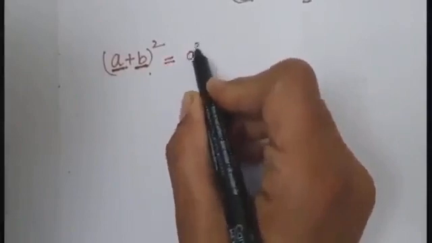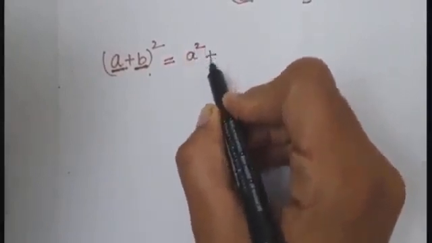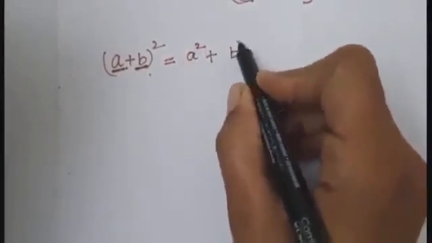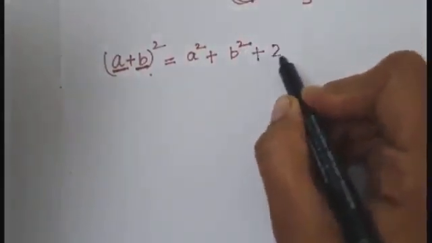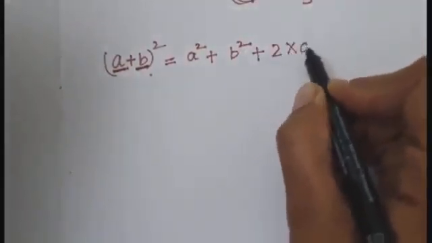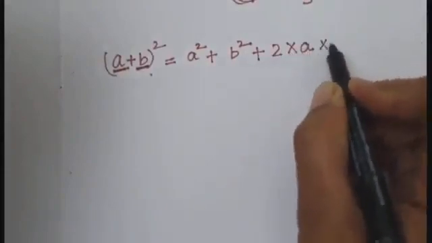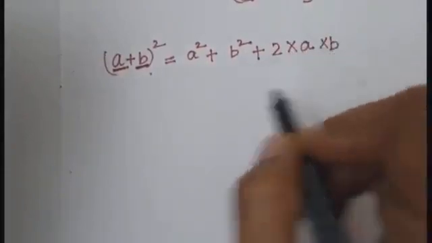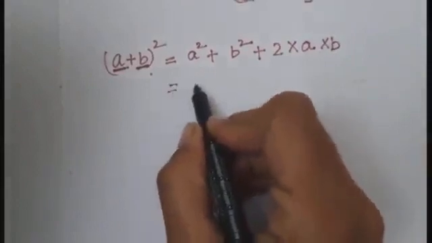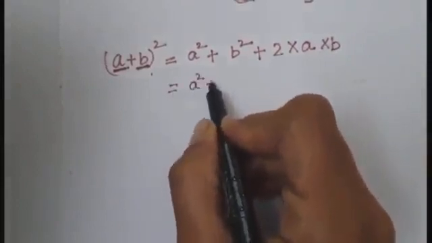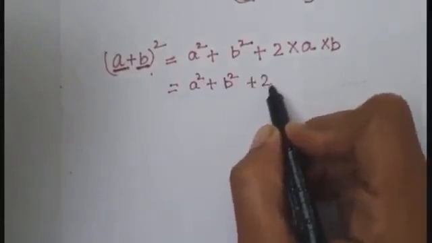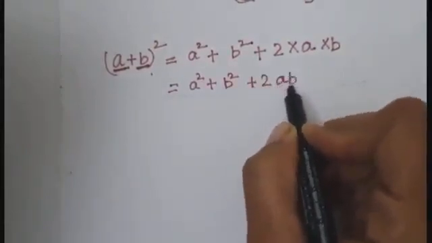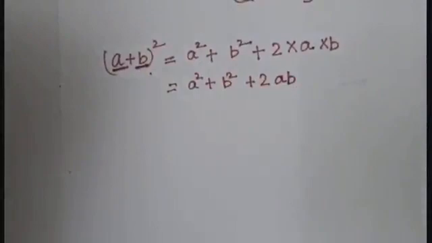first term square plus second term square plus 2 multiply first term multiply second term, or we can write it like this: a square plus b square plus 2ab simply.